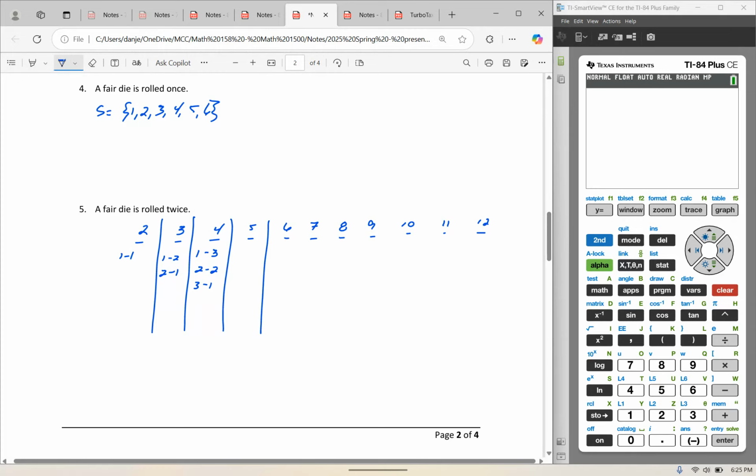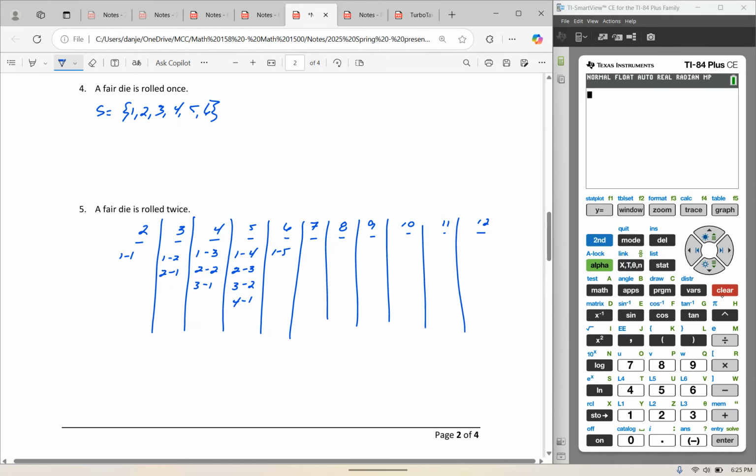So you notice that the likelihood of getting a 4 with 2 dice is greater than getting a 2 or a 3. To get a 5, I need to roll a 1 and a 4, 2 and a 3, 3 and a 2, 4 and a 1. And I'm going to keep going and generate this table. 1, 5, 2, 4, 3, 3, 4, 2, 5, 1.